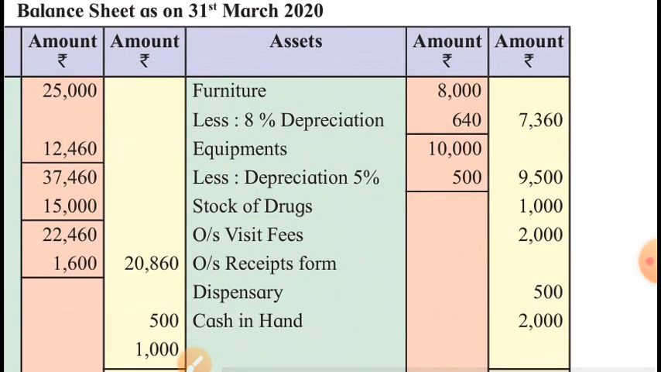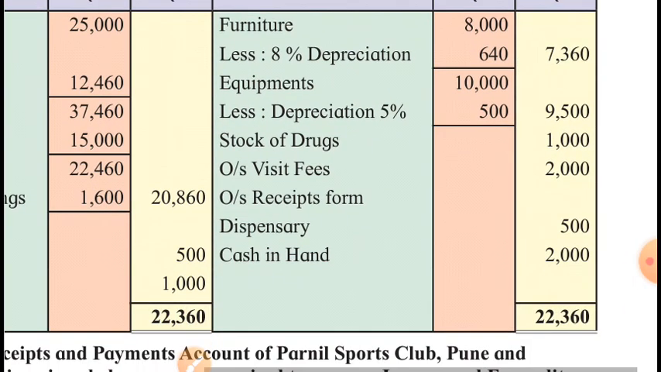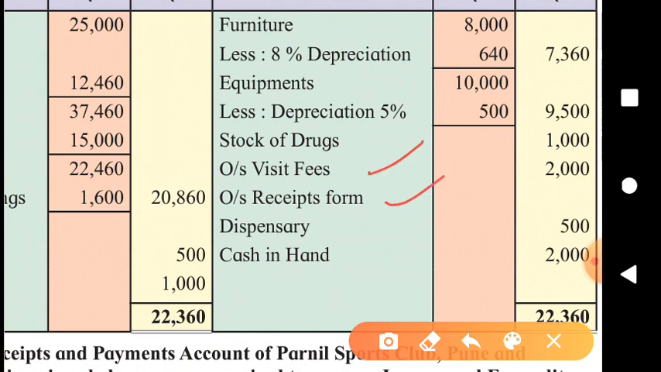Then outstanding expenses are shown as per the adjustment, second effect of that. And on the asset side, furniture minus depreciation, equipments minus depreciation, stock of drugs is an asset, I told you. In the next year, this stock will be debited in the expenditure side, I mean will be debited to the receipts and payment account as it will be used next year. Then accrued incomes, here they are called outstanding incomes. Anyway, whatever may be, shown on the asset side. And the closing balance of cash, I mean receipts and payment account, shown on the asset side.